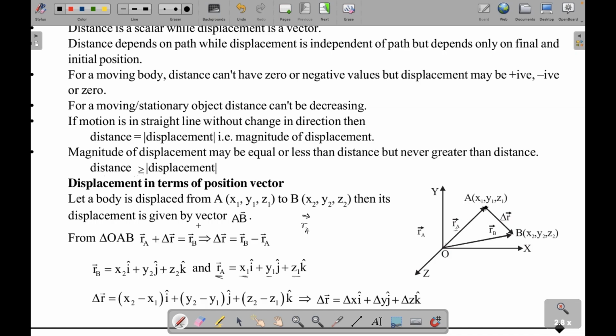Similarly, the displacement would be the final position vector minus the initial position vector. So x2 minus x1 i cap plus y2 minus y1 j cap plus z2 minus z1 k cap. Any doubt?